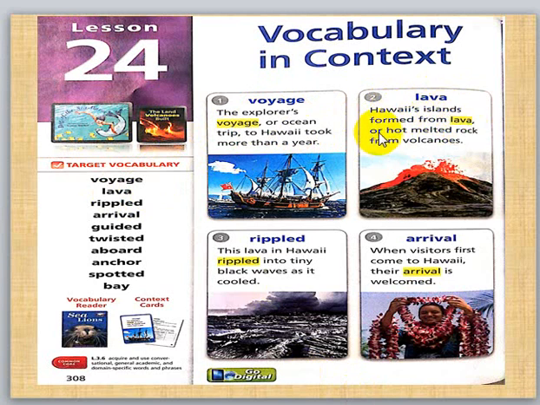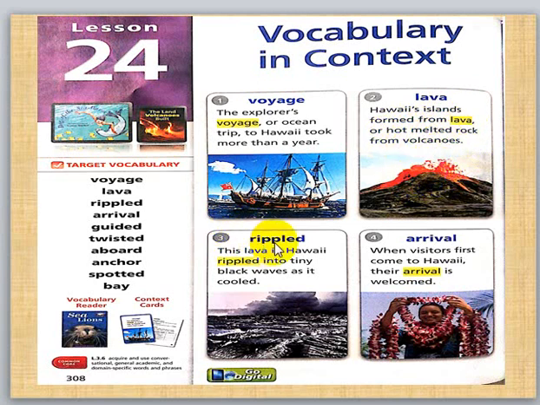Here is another meaning for lava. It gives you the meaning in another word. Lava means hot, melted rock. This rock is from volcanoes. What is this? This is lava. This is red, hot, melted rock, but not any rock or not any hot rock is lava. It is hot melted rock from volcanoes.